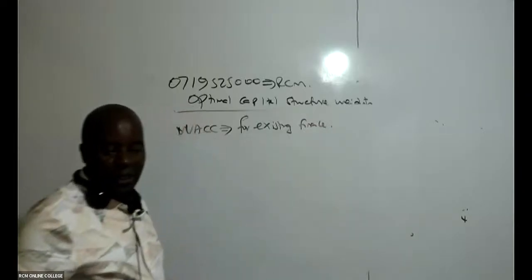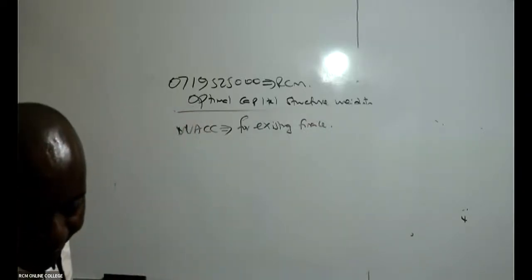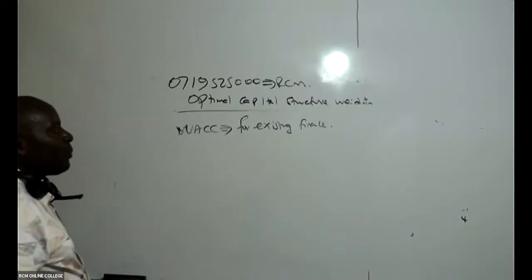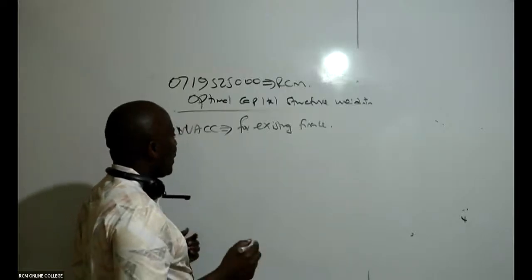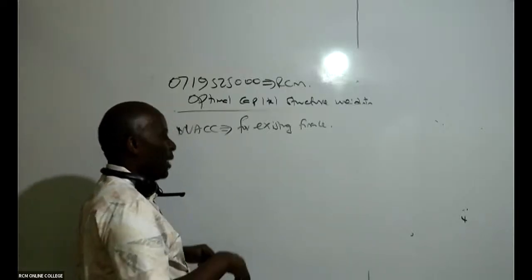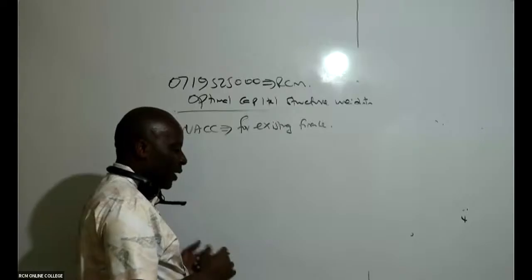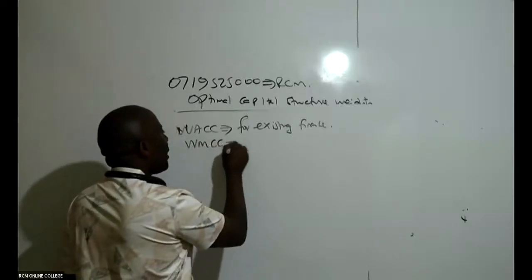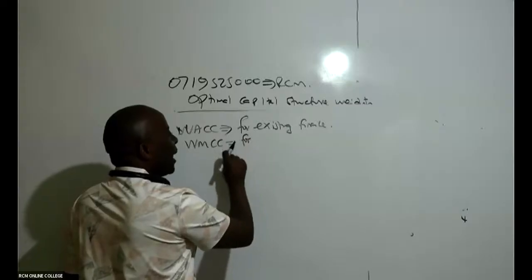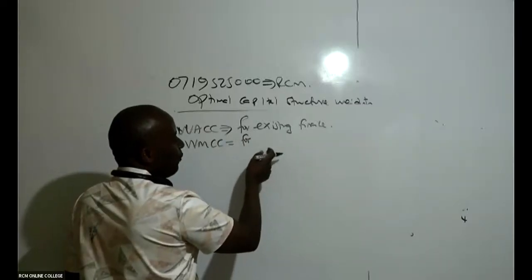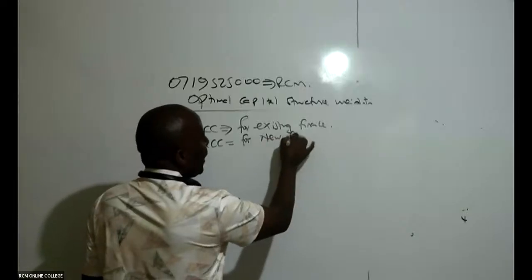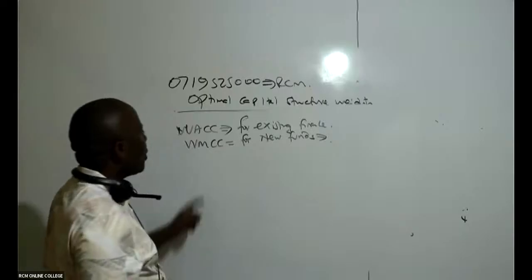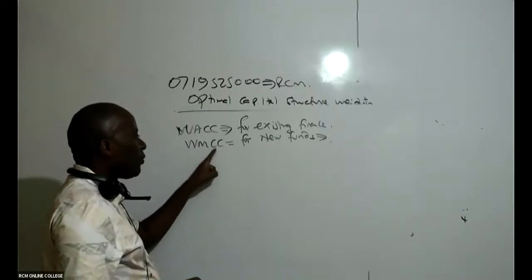But anytime you want to get finance for new funds, new projects, then you get what we call the weighted marginal cost of capital.